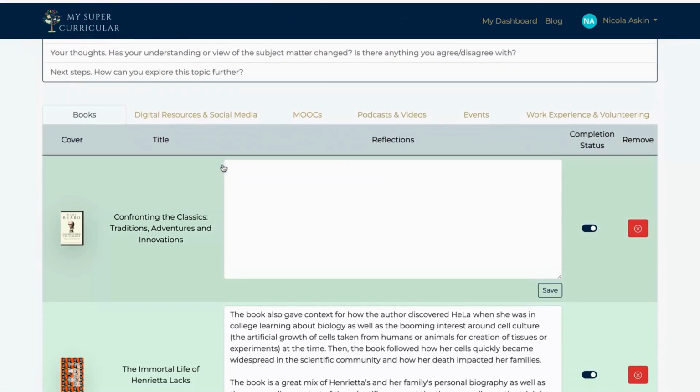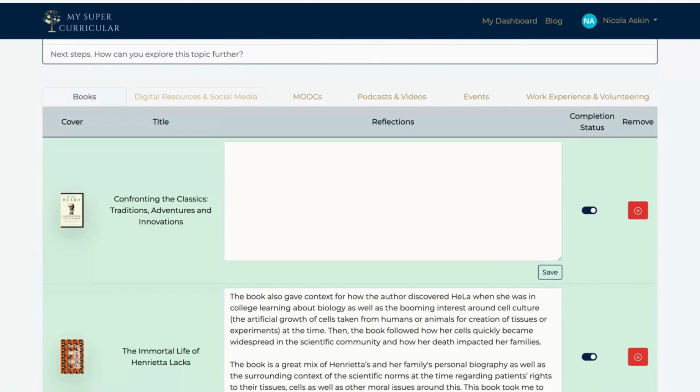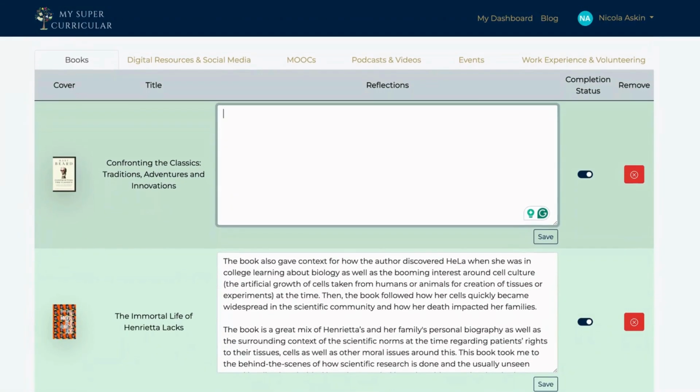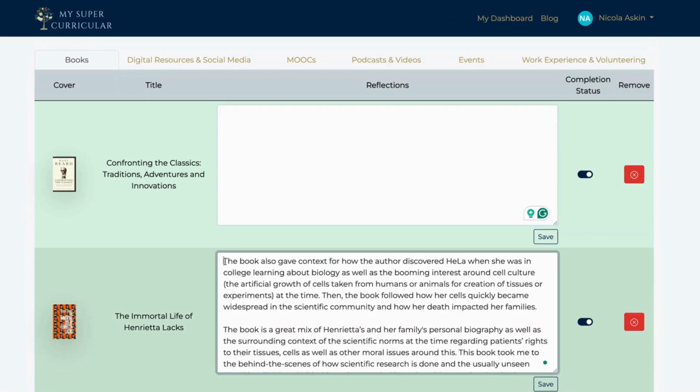One thing we say is critical when you're completing your super curricular exploration is to write some reflections, because it's not about how many you've done or when you've done them, or that long list of achievements. It's about what has that done for you? How has that made you a better student? How has it improved your understanding, your knowledge, or increased your passion for a subject? So in here, you're going to write your reflections on the actual activity.